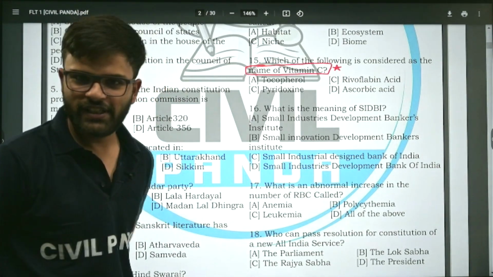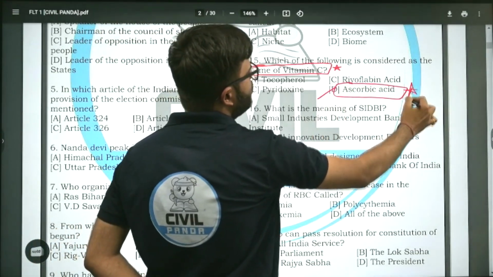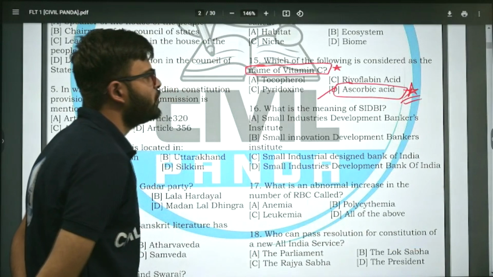Well, the correct answer to this is option D, ascorbic acid. Are you getting my point? Ascorbic acid. Moving on to next question.